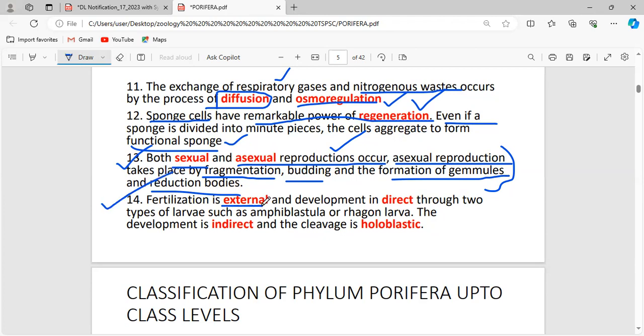The fertilization is external. See, there are two different types of fertilization. One is internal fertilization and another one is external fertilization. In internal fertilization, the fusion of male and female gametes takes place within the body of the female organism. In external fertilization, the fusion of male and female gametes takes place outside the body of the organisms.